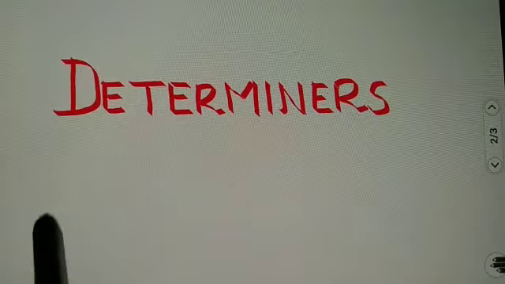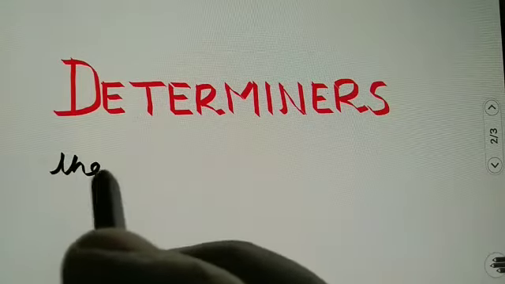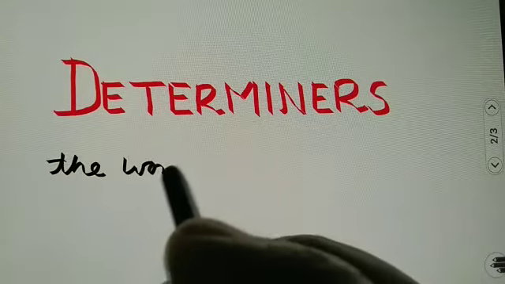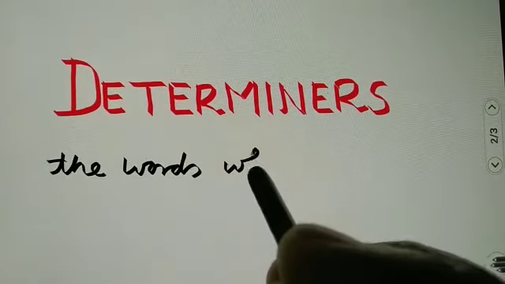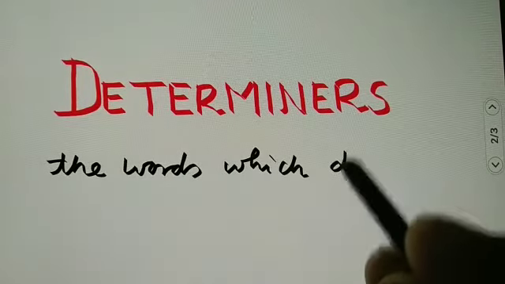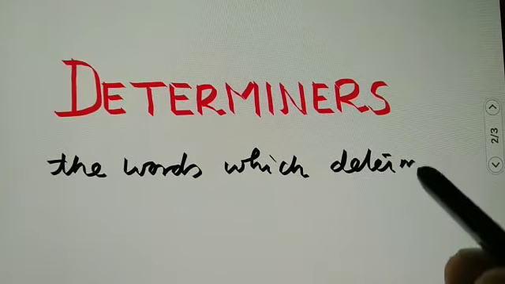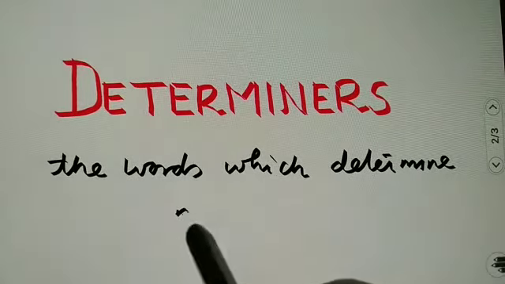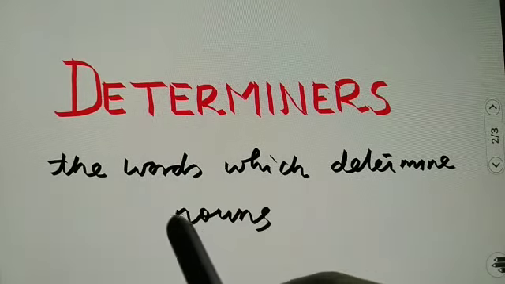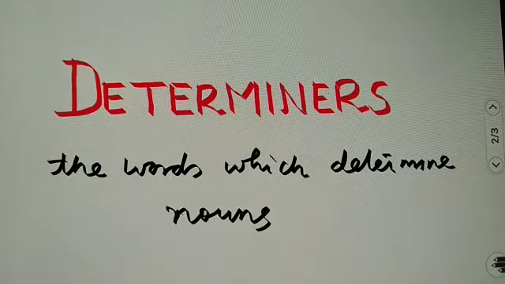So the words which determine nouns are called determiners.